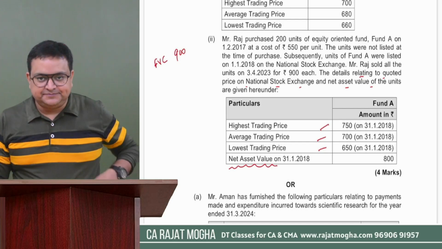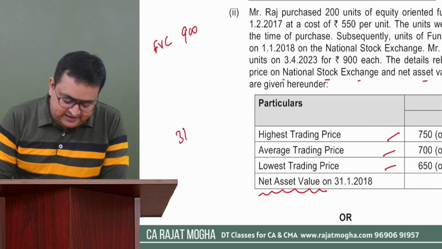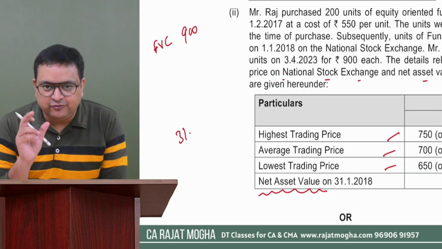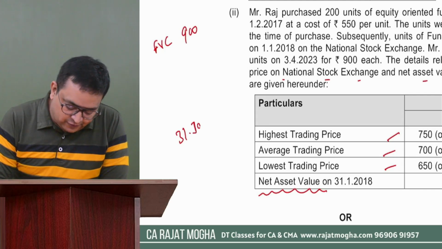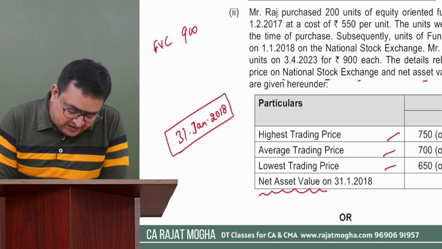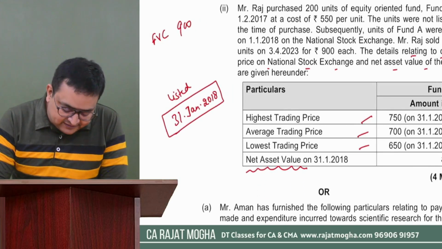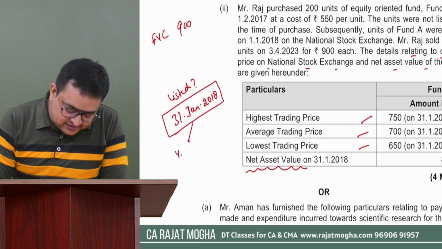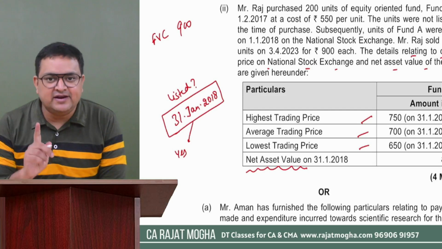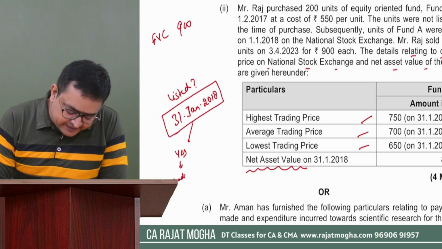Now please understand. This date, you must be knowing that you have to learn this date, 31st January 2018. So first of all, tell me whether these units were listed on this date or not. Because if they were listed, if the answer is yes, you have to take the trading price.